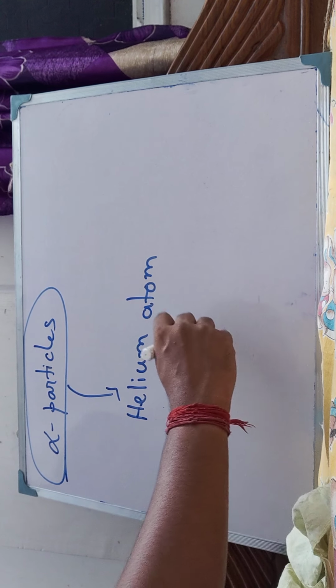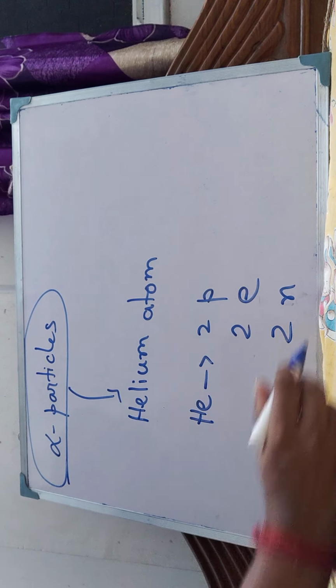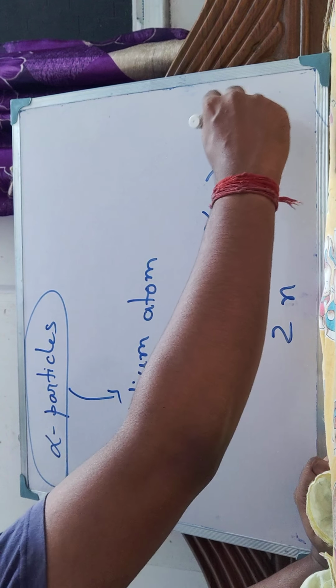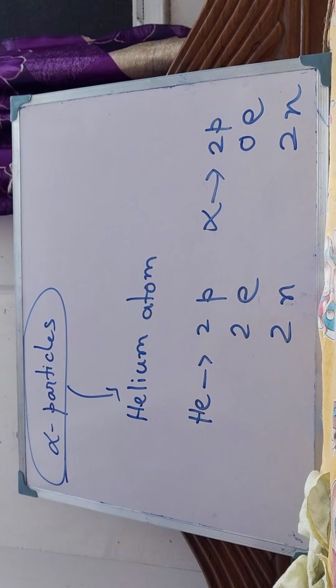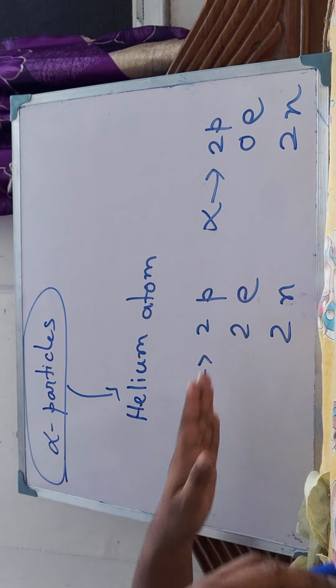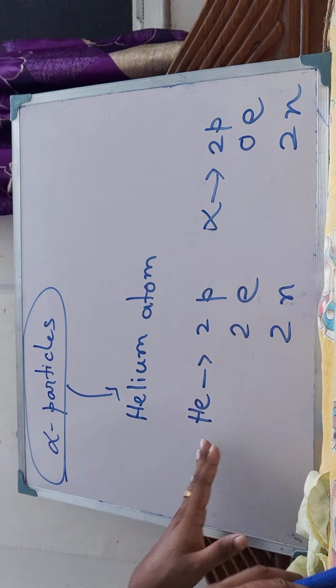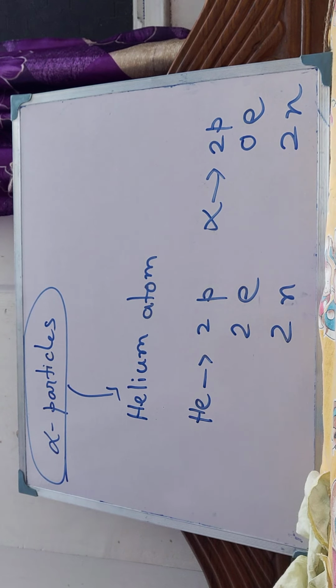Helium has two protons, two electrons, and two neutrons. But an alpha particle has two protons, zero electrons, and two neutrons. And we all know the mass is defined by the number of protons and neutrons only. So that is why I said that alpha particles and a helium atom have the same mass, but the number of electrons is different in these two species. Helium has two electrons, and an alpha particle has zero electrons.